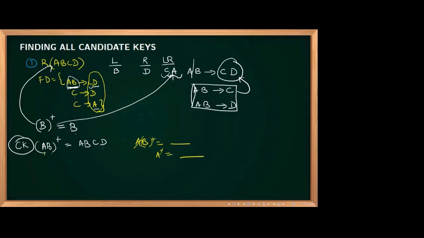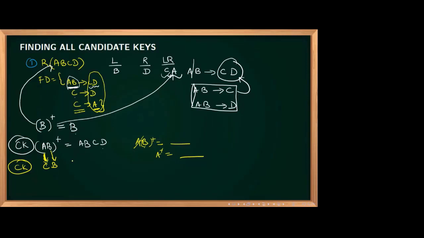If A is there in the right side, you can substitute the left side of that functional dependency instead of A. So instead of A, I can substitute C over here. CB, this B is this B. Why? A is there in the right side, so the left side I can substitute. In that case, A is becoming CB. Now I will tell that CB is another candidate key.